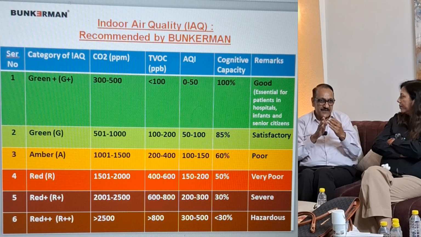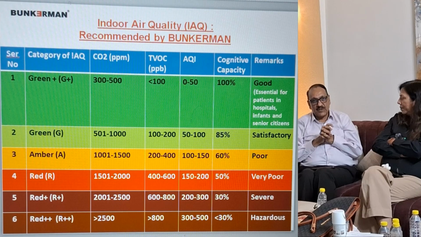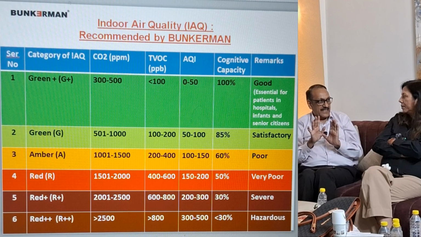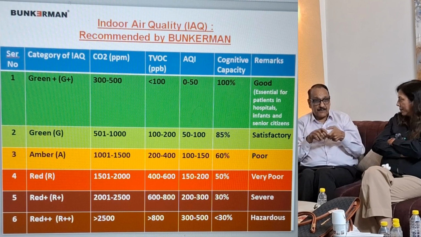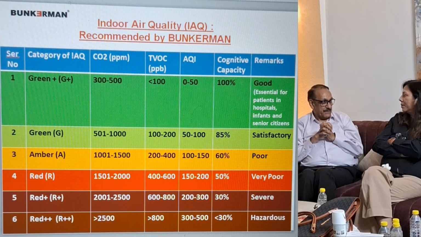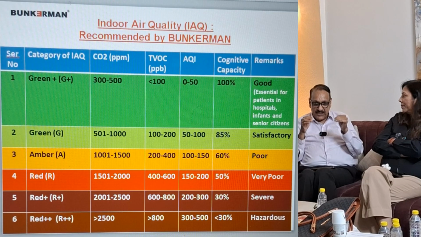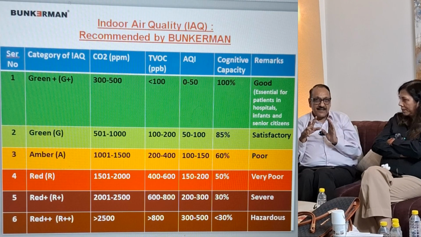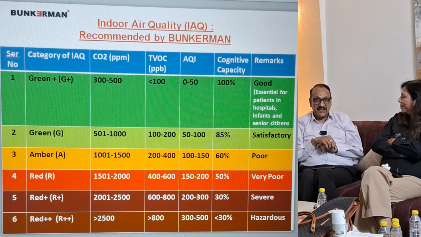In fact, I will discuss with you today. We have categorized the buildings as green plus, green, and all such categories. A green plus building is that building which gives you CO2 content less than 500 ppm, as meant for hospitals, and also the AQI of indoor air should be below 50. That is the best air, green plus building. The next classification is the green building, in which we have said that the AQI index should be between 50 to 100. It should not go to 300, 400, what happens in graph 3, graph 4. That is the upper limit, extreme limit.